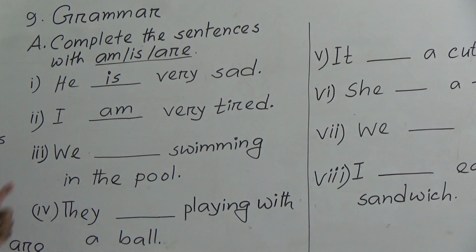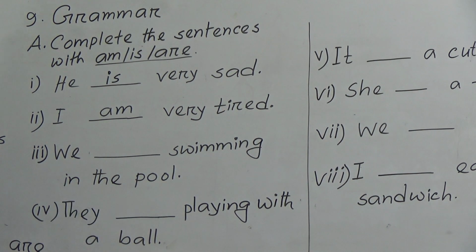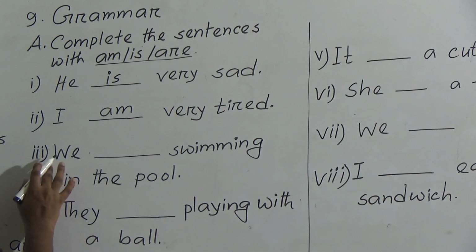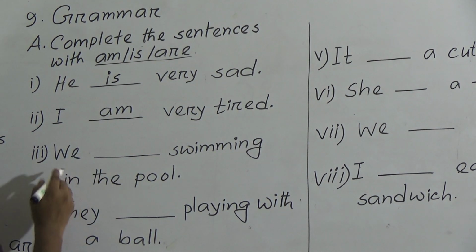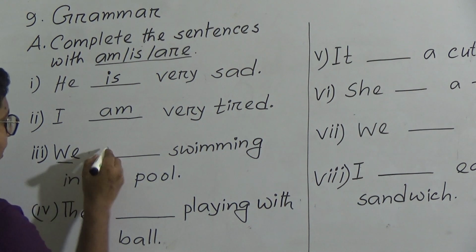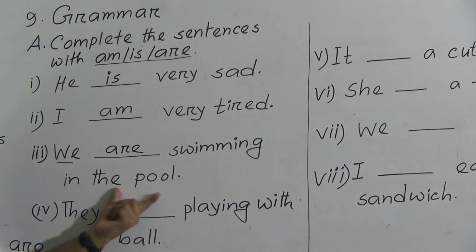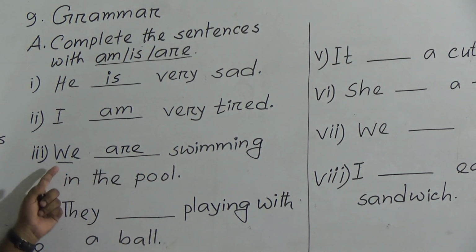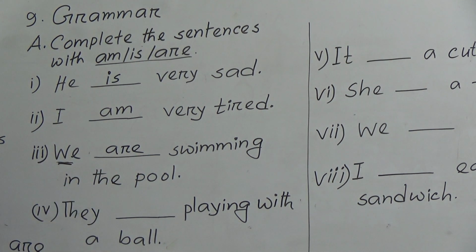Number 3, we dash swimming in the pool. So what did I say? After we, you, they, and many names, we will have to use are. We is not one. We means a lot of people. So after we, we have to use are. So, we are swimming in the pool, because we means a lot of people. The subject is plural. Here in this case, he is subject is singular.